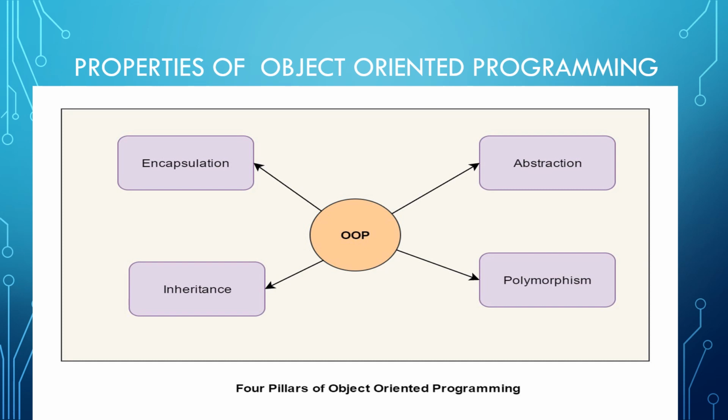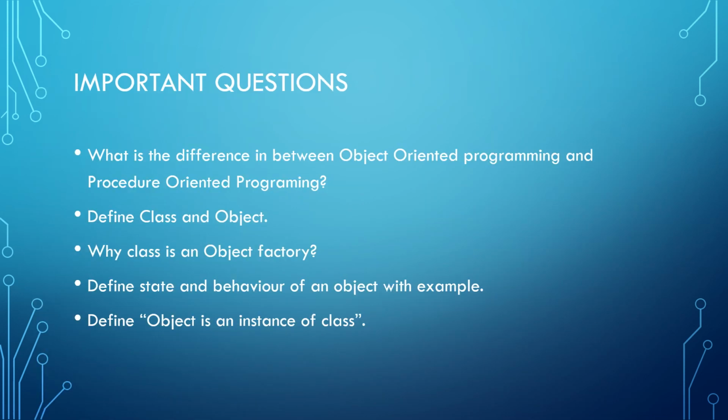But we should discuss some important questions from this session. The first one: what is the difference between object-oriented programming and procedure-oriented programming? Second, define class and object. And why is a class an object factory? Define state and behavior of an object with example. Define object as an instance of a class.